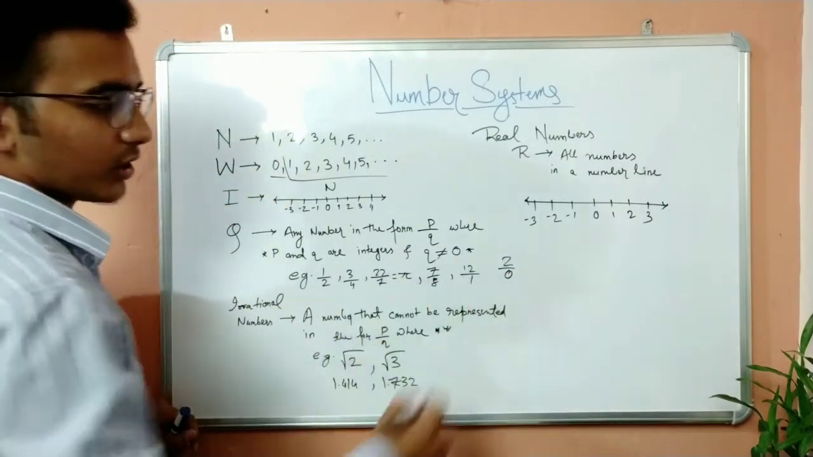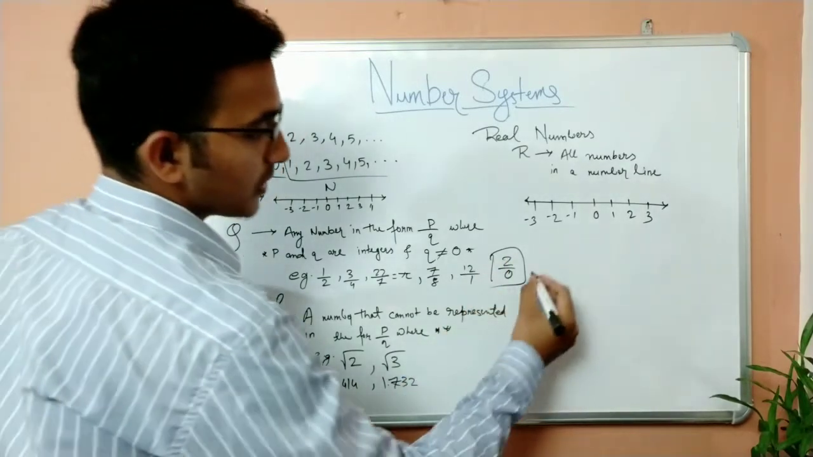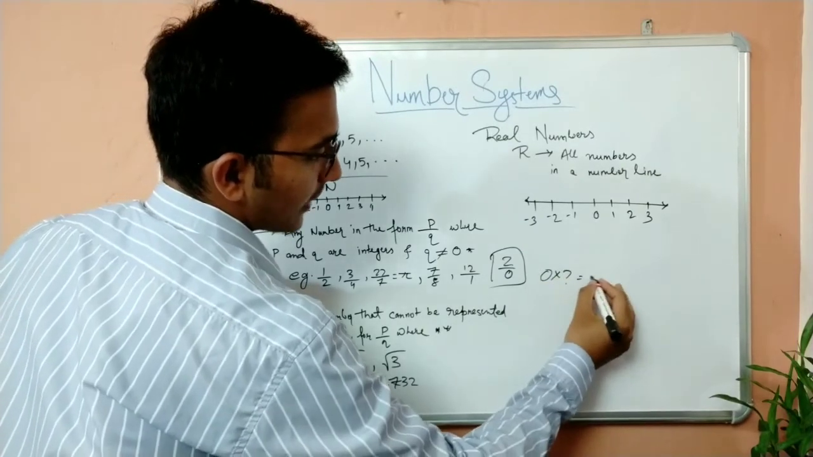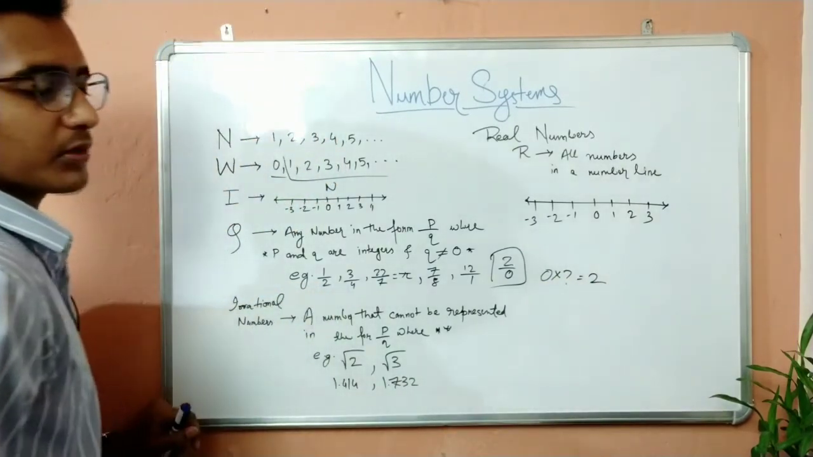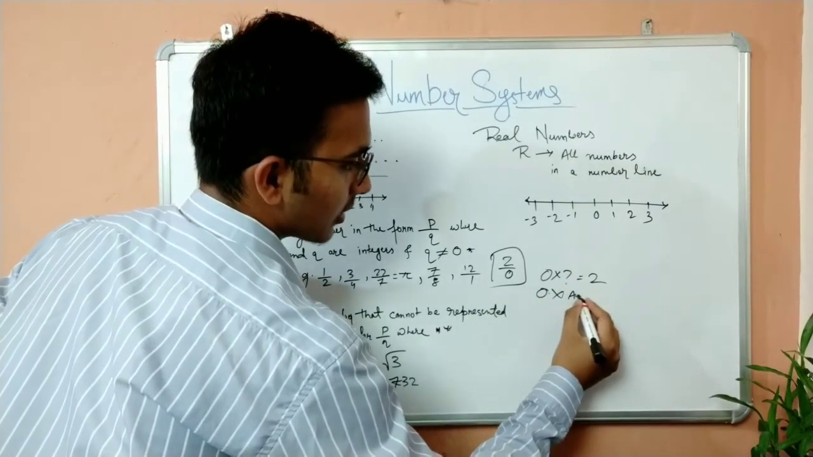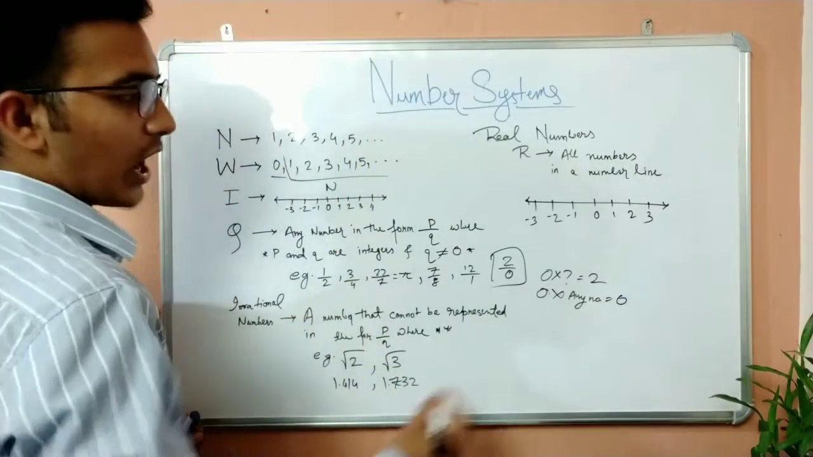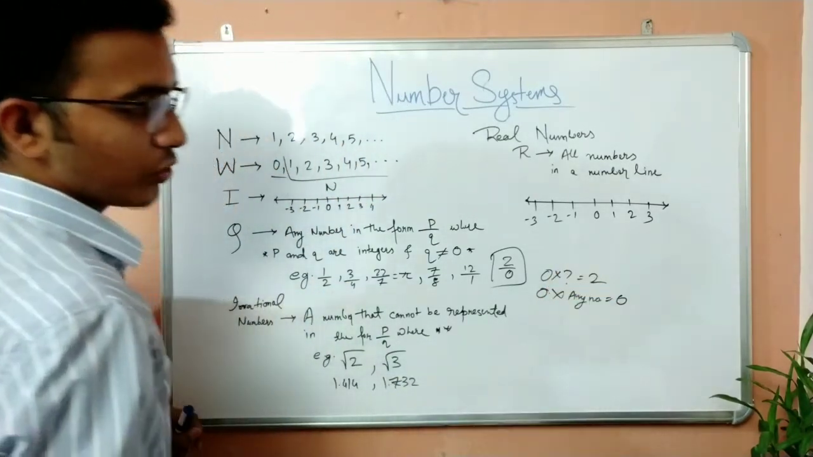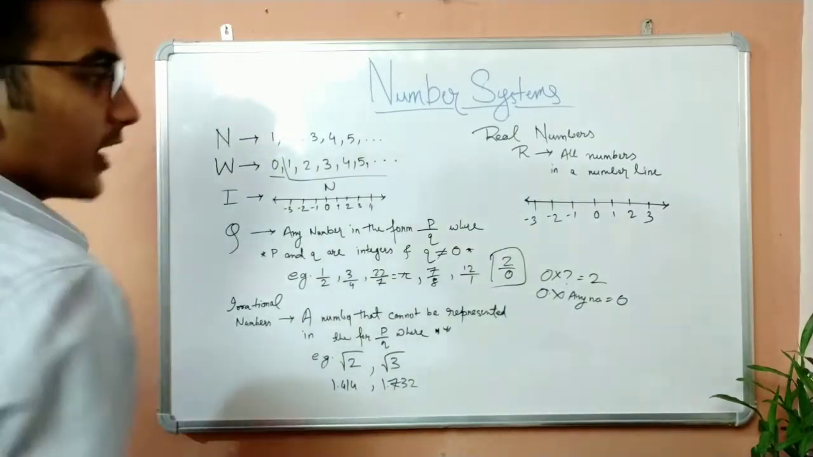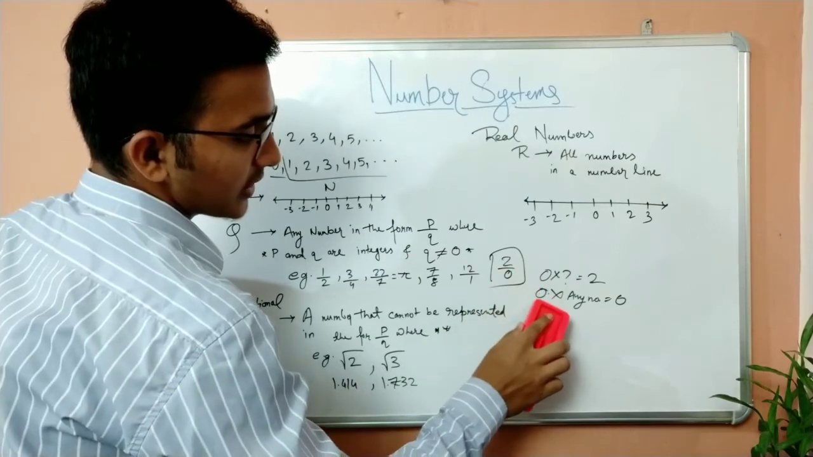What does this 2 by 0 mean? 2 by 0 means that 0 is multiplied with some number and that gives me 2. Is it possible? 0 multiplied by any number gives me 0. How can 0 multiplied with some number give me 2? This is the reason why it is said that when the denominator is 0, it is undefined.